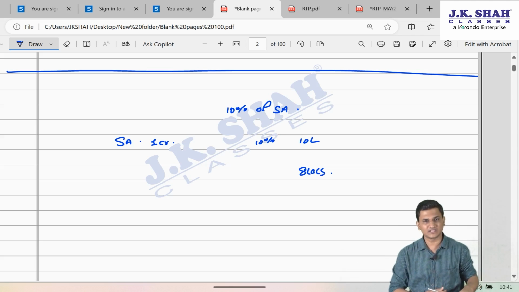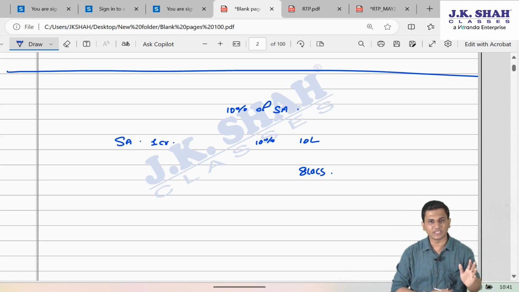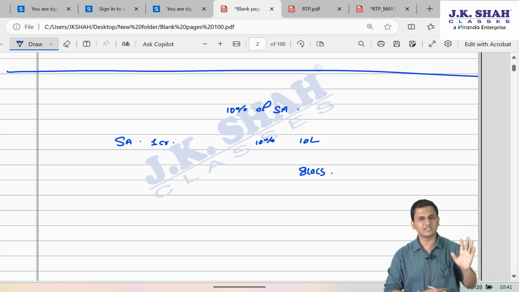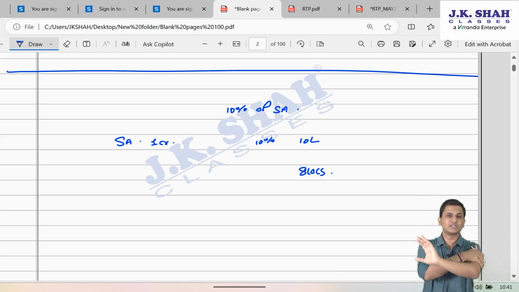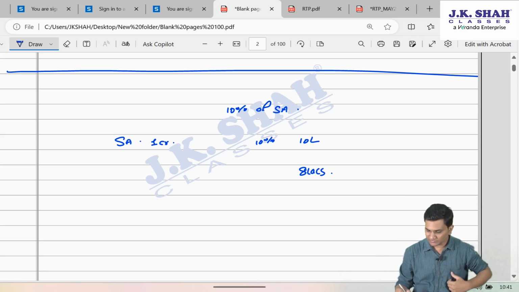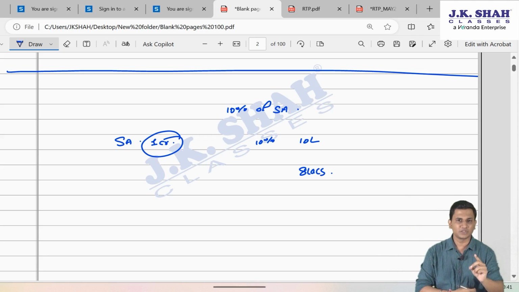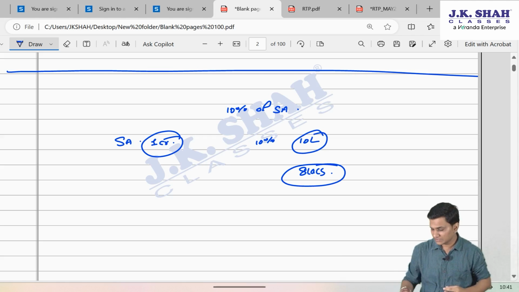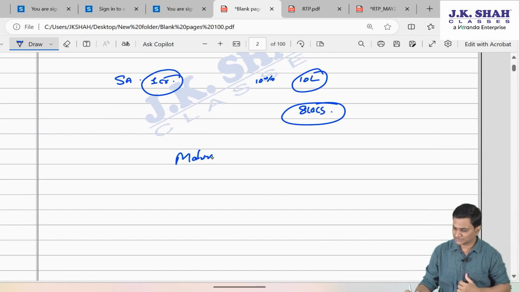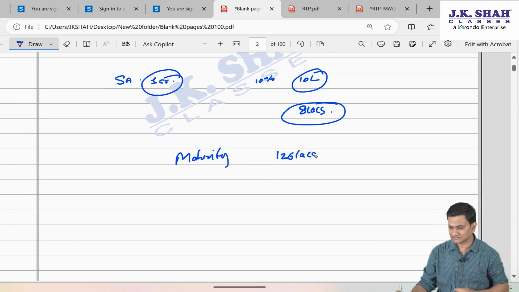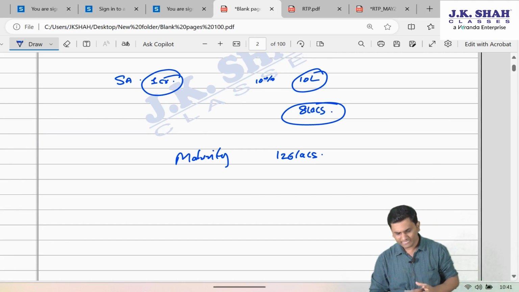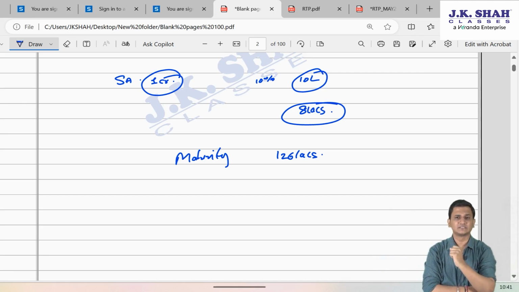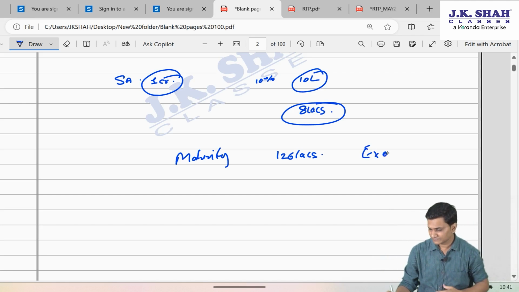So if I am paying an annual premium of even 8 lakh rupees, even though I may not get 80C deduction because 80C has a maximum cap of 1.5 lakh, doesn't matter. I'm not even concerned with 80C. I'm concerned with my maturity earnings. I hope you're understanding. If the policy has 1 crore sum assured and 10% of that is 10 lakh, so even if I'm paying an annual premium of just 8 lakh rupees, which is below 10%, and after maturity of this policy I receive, let's say, 126 lakhs, just a random figure, focus on the concept. If I'm getting 126 lakhs, that becomes fully exempt under section 10(10D).